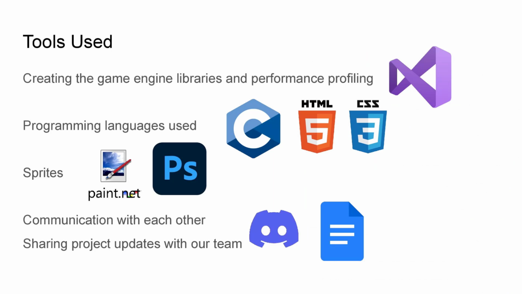We used Visual Studio for creating the game engine libraries and the performance profiling. The programming languages we used are C, HTML, and CSS. We also used Paint.net, pixelart.com, and Photoshop for creating our sprites. And we used this code for our communication with each other, and Google Docs for sharing project updates with our team.